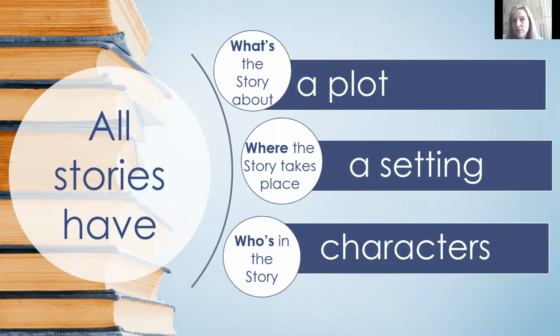Okay, so with Red Riding Hood, the characters will be Red Riding Hood's mom, Red Riding Hood, the wolf, and the grandmother, as well as the hero, the wood chopper. What is that in English? The wood chopper, I think. Those are the characters of the story.